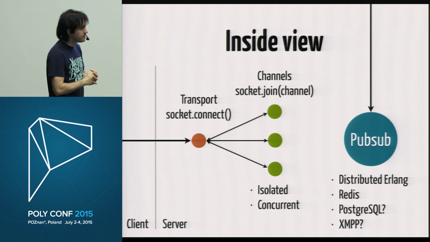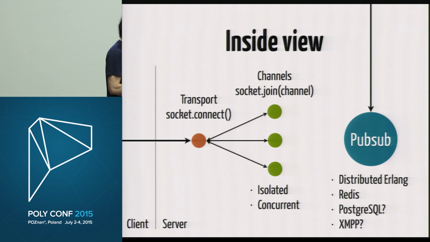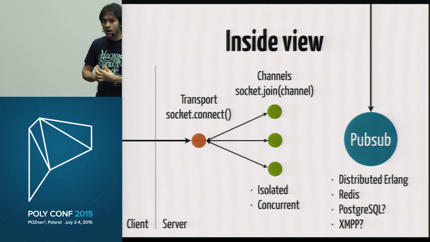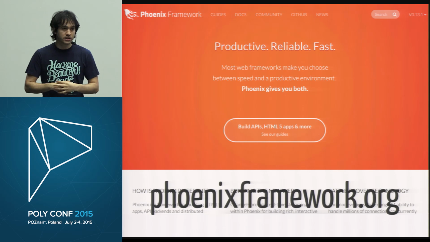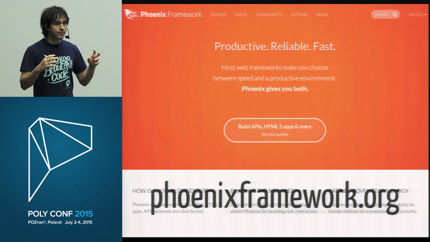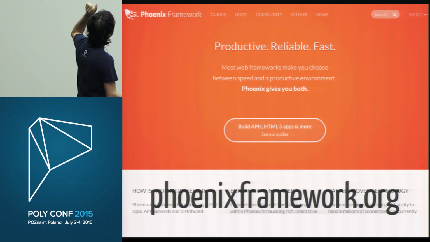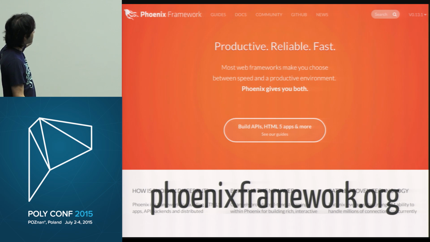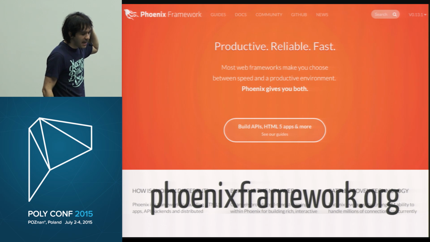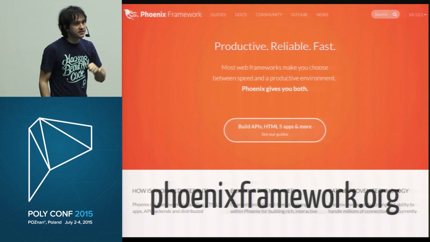So that's the Phoenix introduction, okay? That's how Phoenix got started. And with time, the Phoenix team realized that, wait, we started with this, and we can be much more than channels. If you go to the Phoenix web page today, this is what you have. It says Phoenix is productive, reliable, fast, and you can build HTML5 apps, API backends, distributed systems with it, and so on.